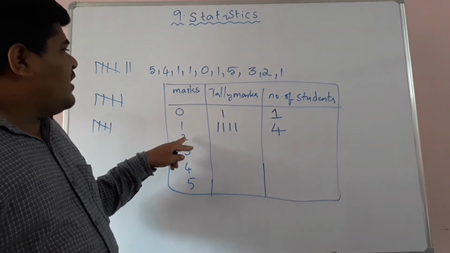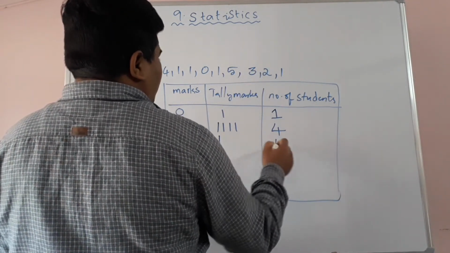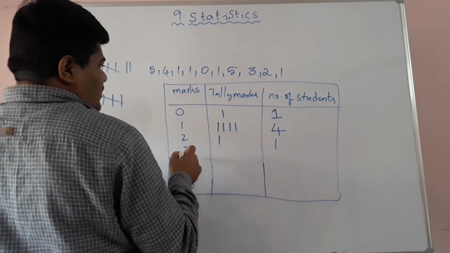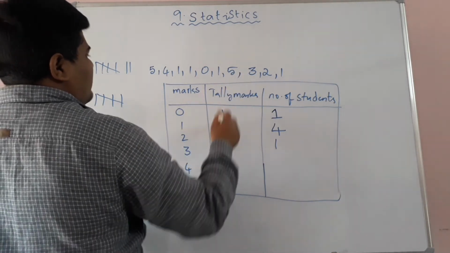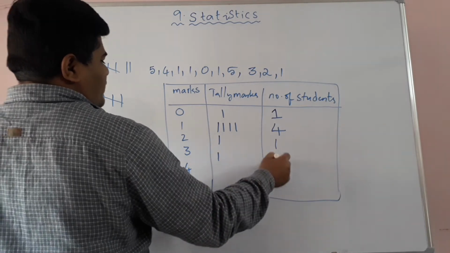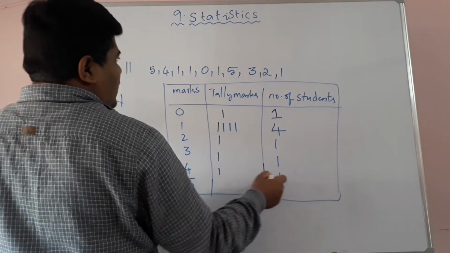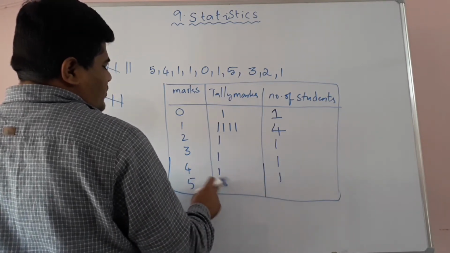So how many students got 2 marks? Only one. Okay, so one tally mark, we have one here. And next, how many students got 3 marks? Only one. How many students got 4 marks? That also only one. How many students got 5 marks? 2. So here, tally marks, no?